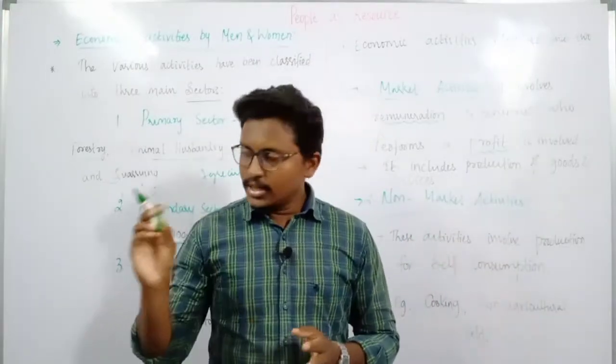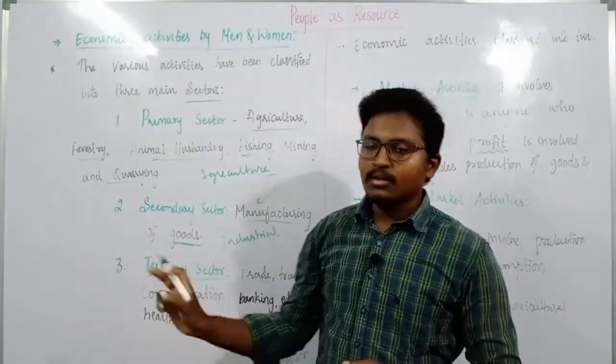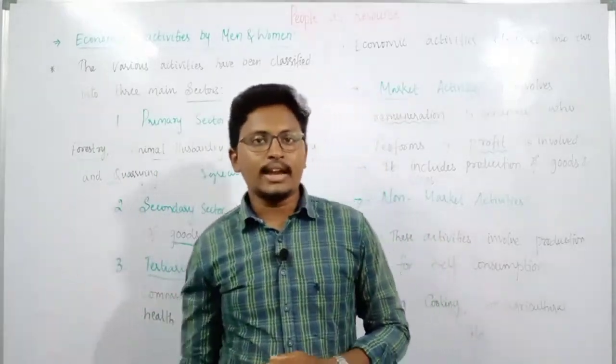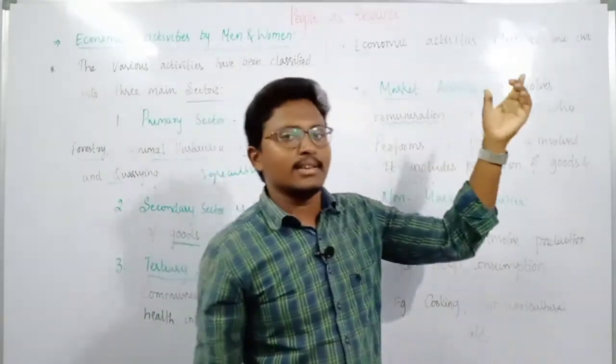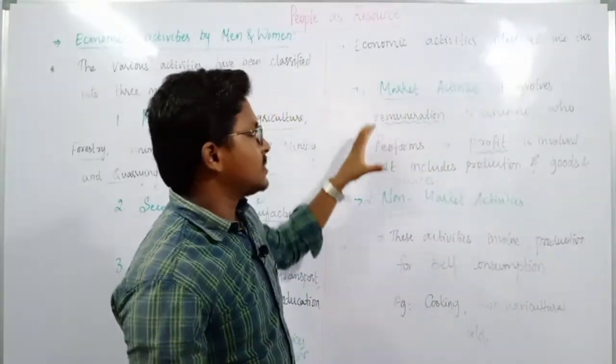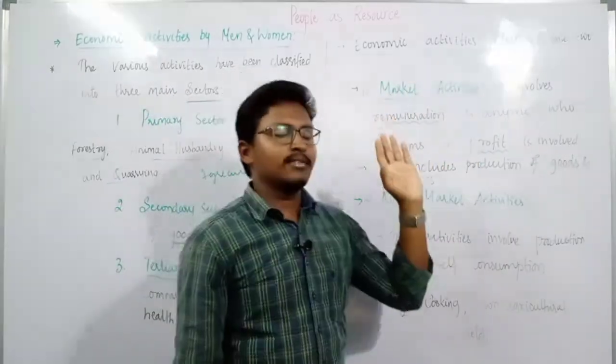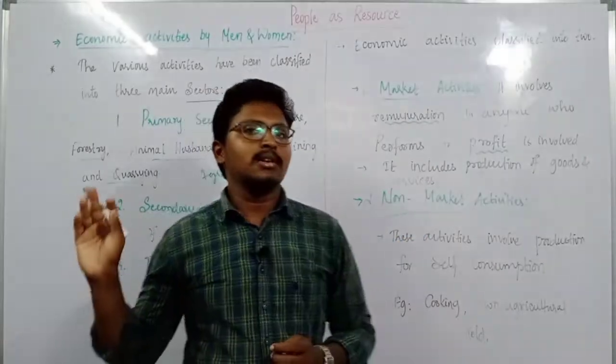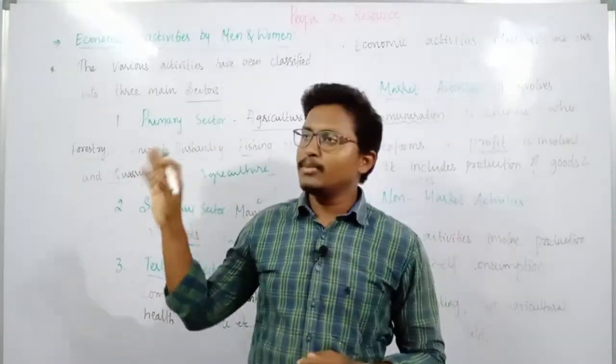So you can see various activities performed at the same time. All these are known as economic activities, and economic activities are further classified into market activities as well as non-market activities. So this is about the activities performed by men and women.